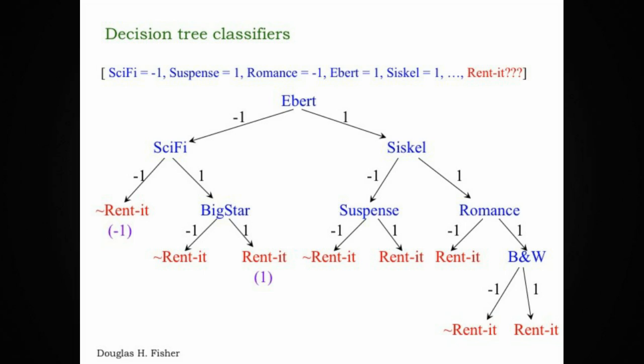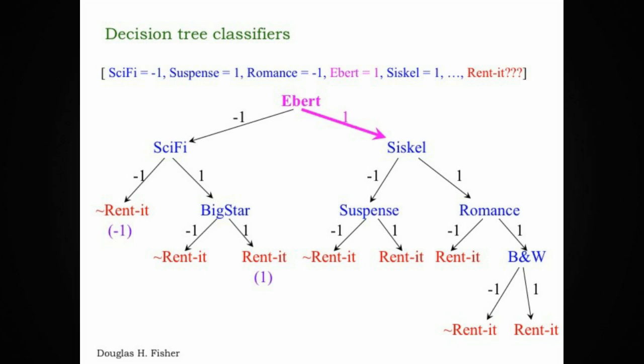In the case of this particular movie, which we want to classify, it's not a sci-fi movie. Sci-fi equals -1. It is a suspense movie. Suspense equals 1. It's not a romance. And Siskel and Ebert both recommend it. We want to ask, should we rent it or not? What will the decision tree prescribe that we do?